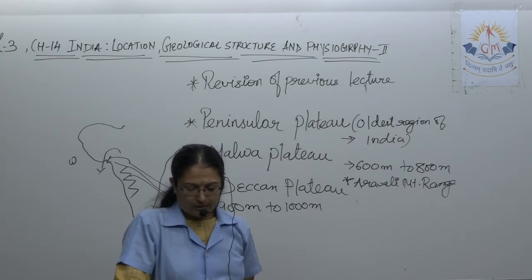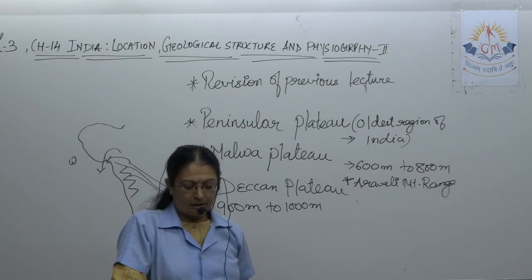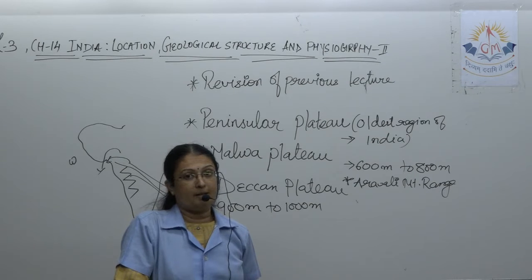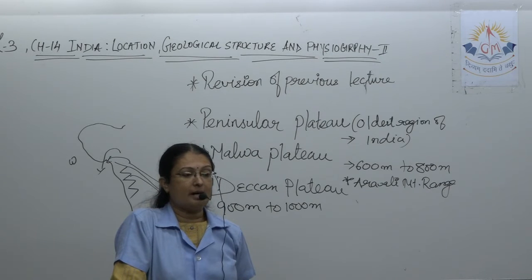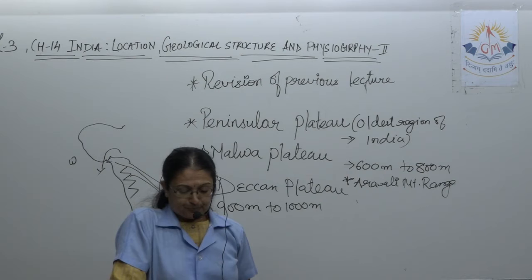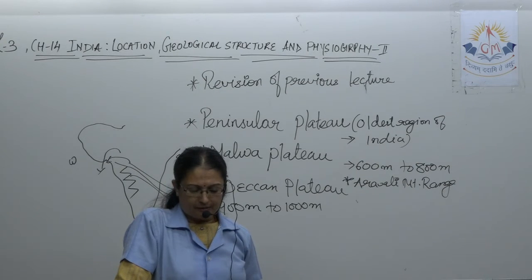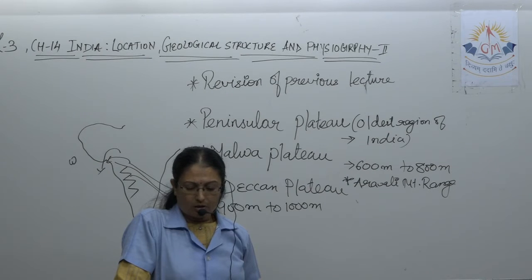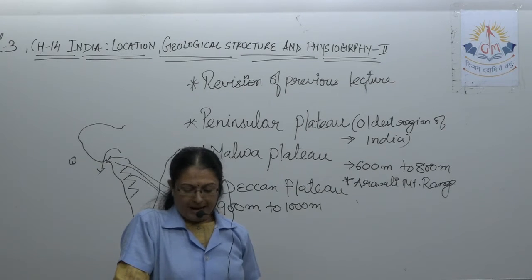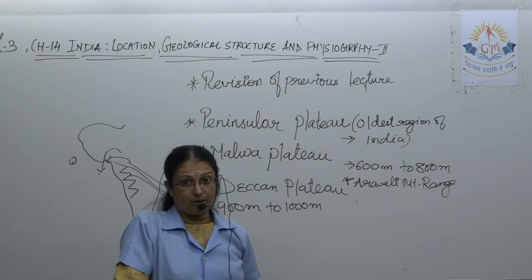Then the northwestern part of the plateau is composed of lava deposition. See, we know the importance and how the lava is useful. On the western side, it is bordered and demarcated by the Western Ghats, which run north-south along the Arabian Sea coast. It has several local names. These local names we have to keep in mind.